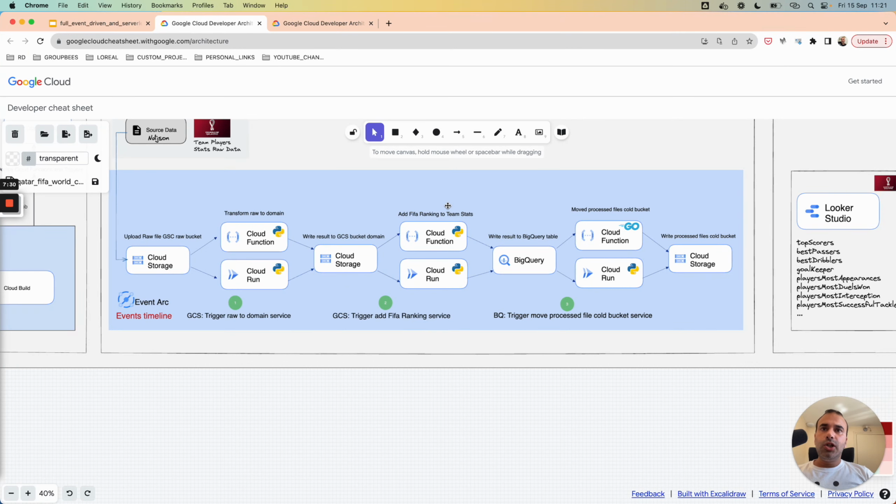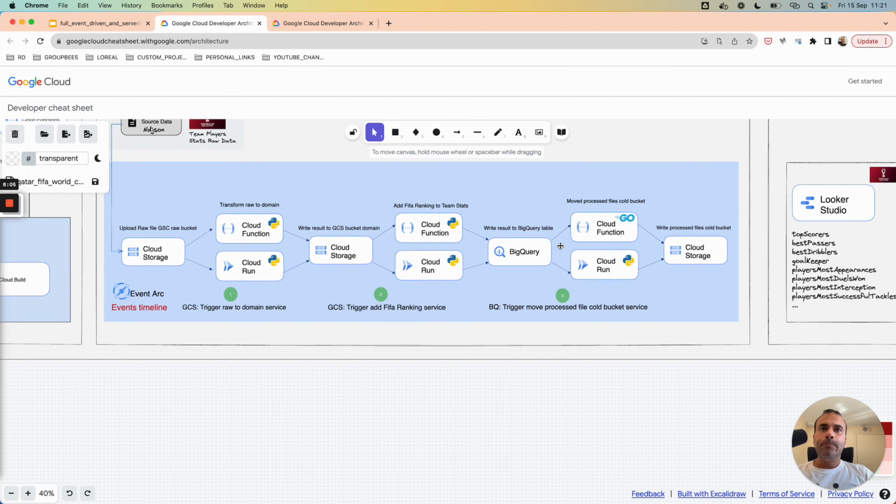Then we will join the elements by team name. We will retrieve the FIFA ranking and assign it to the current team from the domain data. After setting the FIFA ranking in each element in my list, we will write the result to a BigQuery table here.